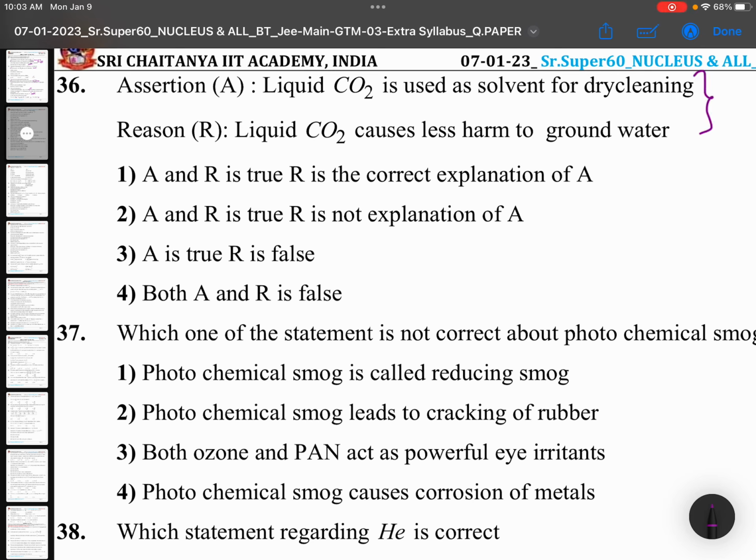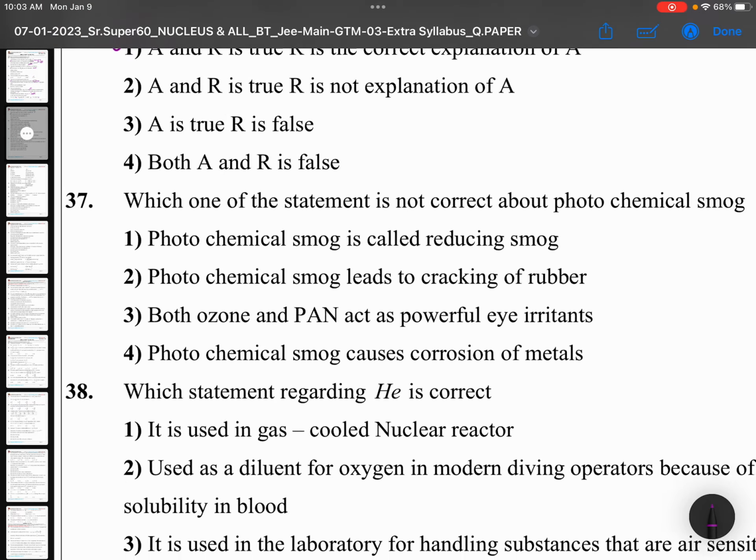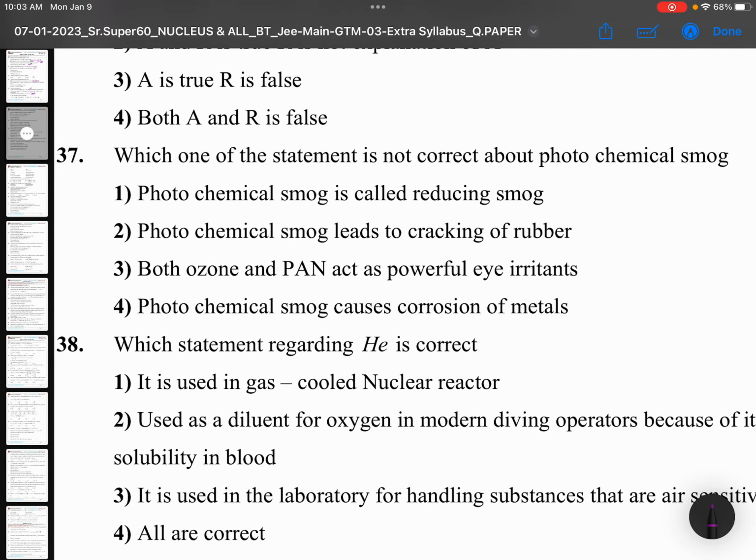My key says both are right with the correct explanation. Let me check that, because groundwater and dry cleaning are not sinking. Both must be correct, but not the correct explanation. But here in the key it is mentioned due to less harm to groundwater. Maybe because after usage, if you are throwing it, it should not cause harm.